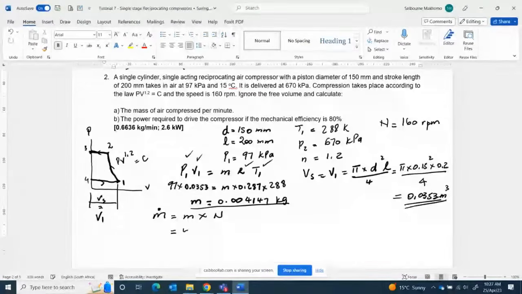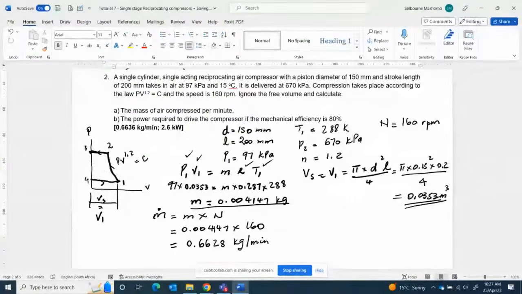In other words, 0.004147 multiplied by the compressor speed of 160, and then the answer is 0.6628 kg per minute.